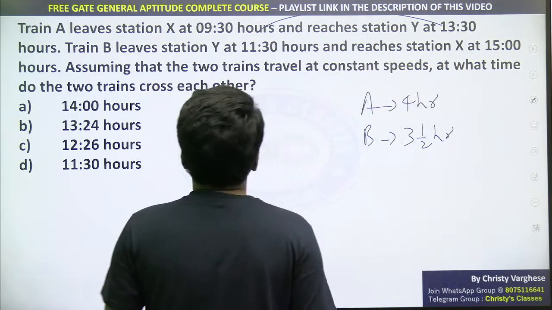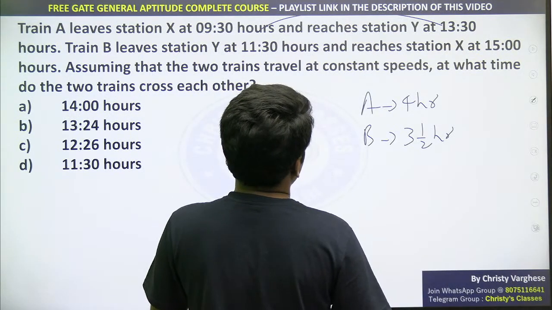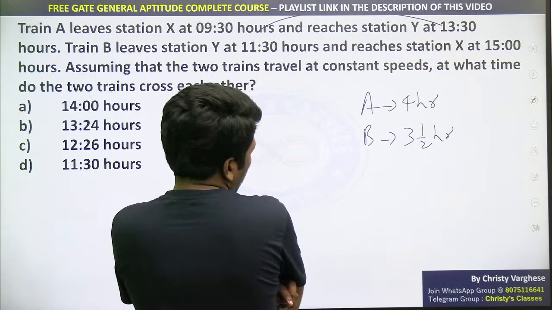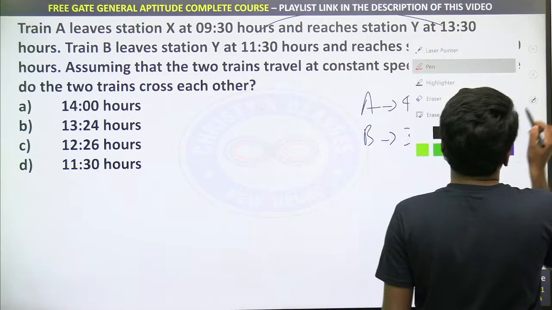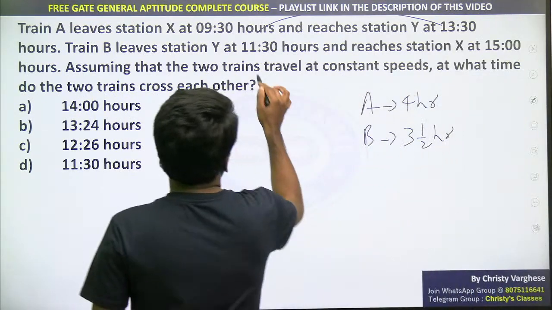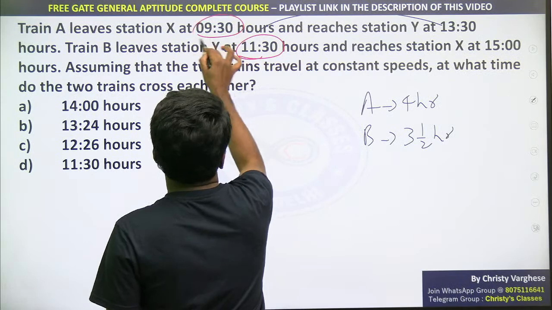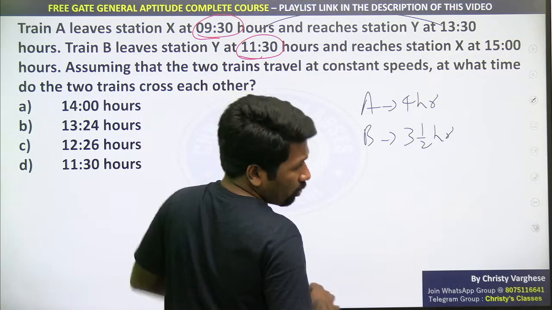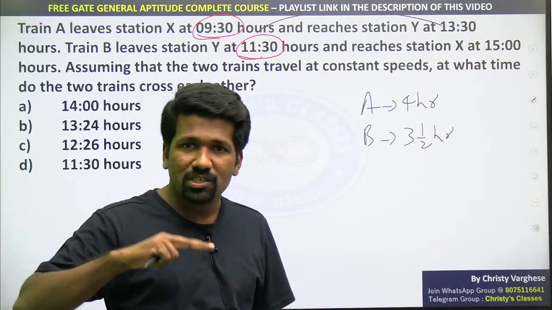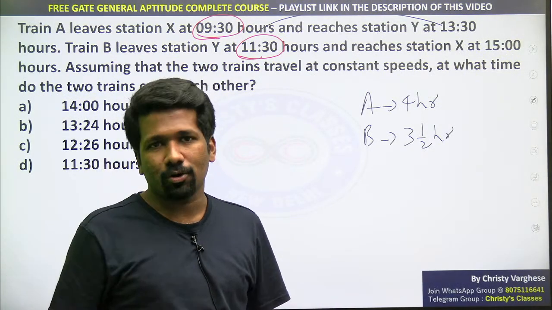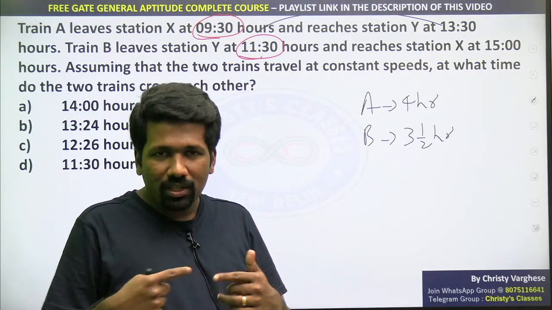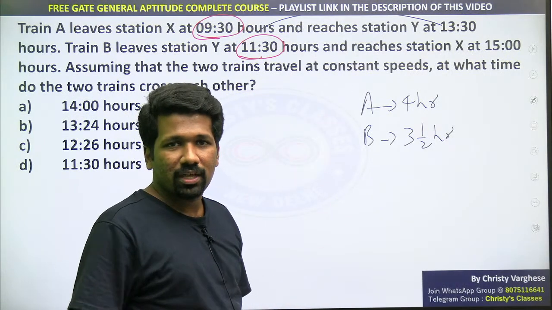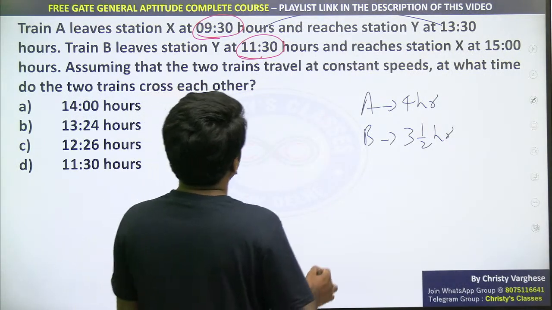Assuming that the two trains travel at constant speeds, at what time do the two trains cross each other? Before finding when they cross, first we need to set the time right. Both are starting at different times. X starts at 9:30, Y starts only at 11:30. That means for the first 2 hours, Y was not moving at all. To find the point they cross, they should both be moving together. Constant speed is mentioned, so that can be used only if they start at the same time.